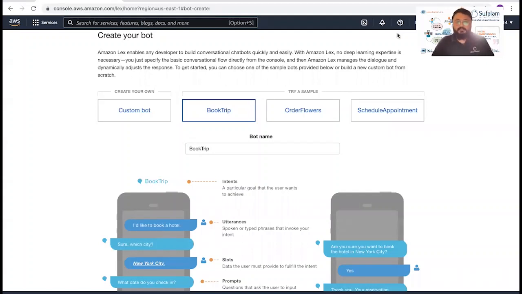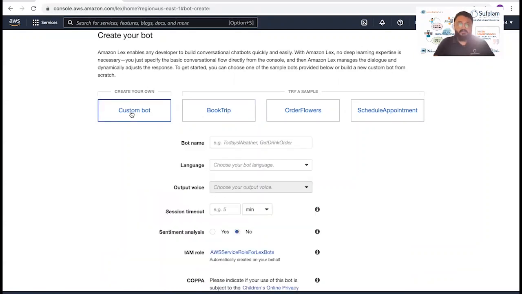In this video, we'll talk about Amazon Lex, an AI-driven chatbot which can be integrated into any third-party app like Twilio, Slack, maybe Kik, maybe Facebook Messenger. And using Twilio, we can also integrate it for WhatsApp. So we'll start with the basics of that in this video. Let's go with a custom bot first. We can always try a sample here, but for this we'll go with a custom.